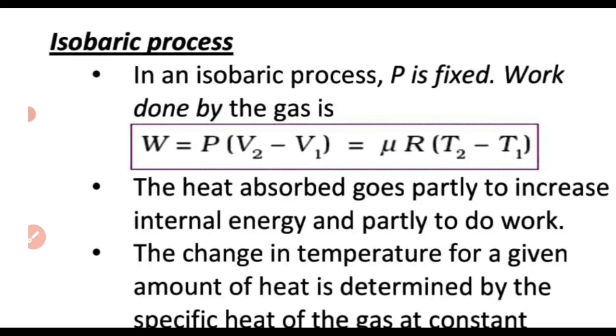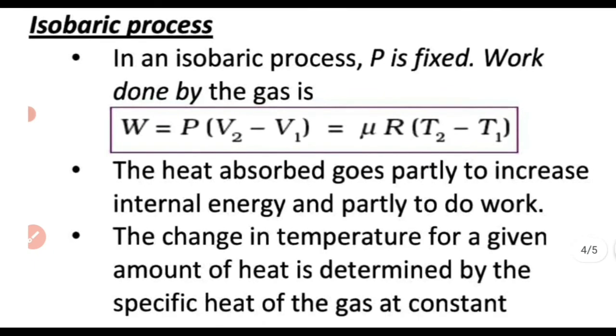So what heat is given to the system is partly used to increase the internal energy and to do some external work. The expression for work done during an isobaric process is mu R into T2 minus T1, where mu is the number of moles of the gas. That is the expression for work done.